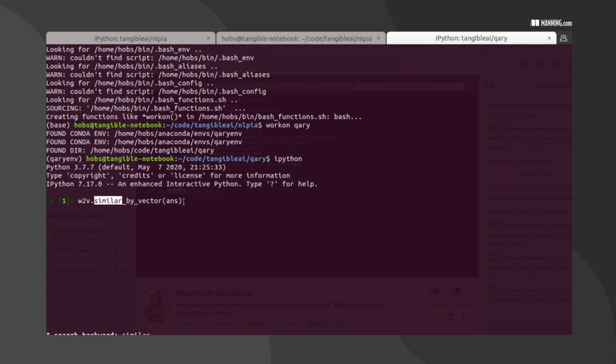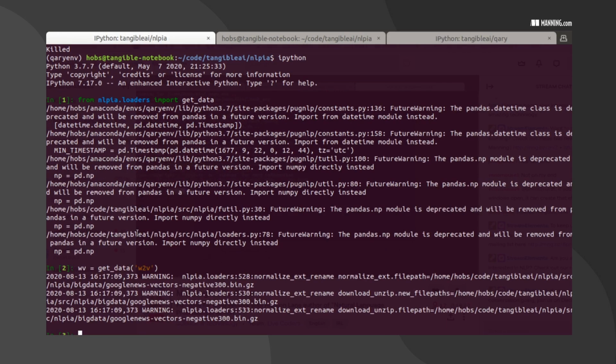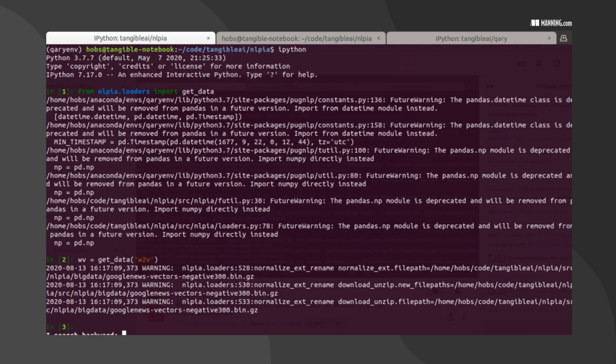So let's go back and see if the word vectors have loaded. Great. Now let's do the most similar to that sad word again. We need to reload the sentiment analyzer. Let's see how big that one is. From the data, let's try to find that.